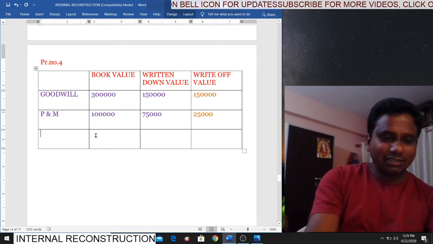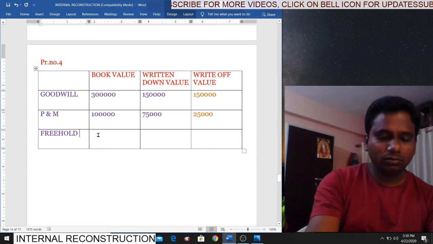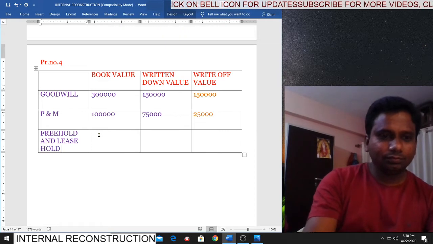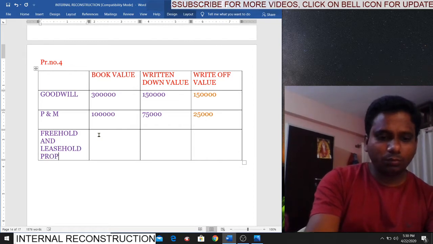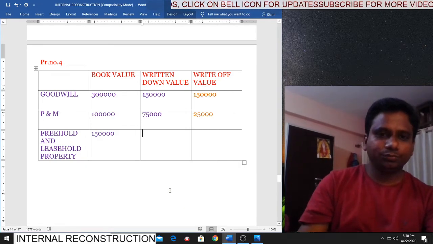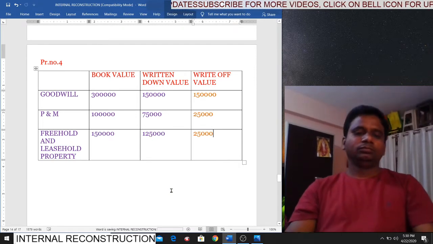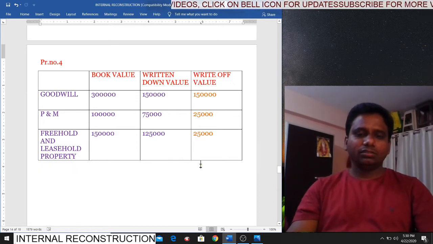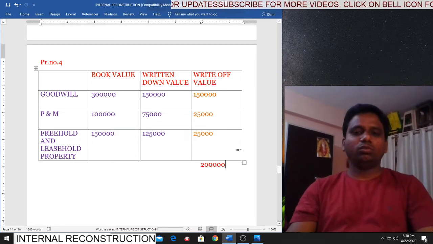Okay, students, next freehold and leasehold property. How much? 1 lakh 50. Written down to 1 lakh 25. So write off how much, students? 25. Is it clear? So the total amount you have to write off is 150, 175, 2 lakhs. Yes, total you have to write off 2 lakhs.